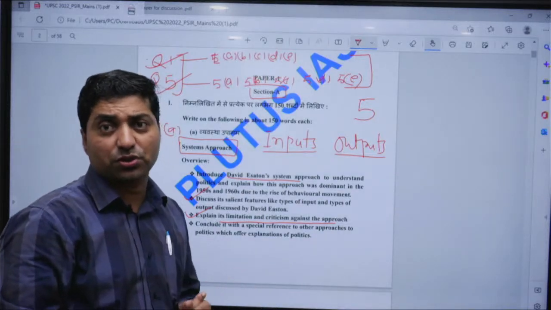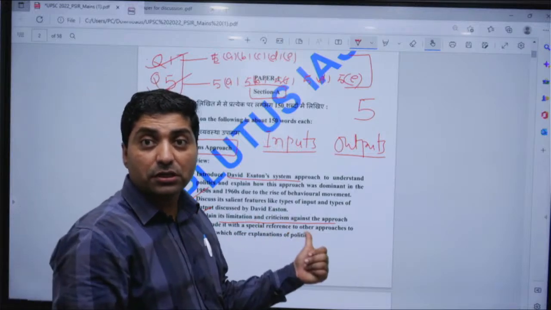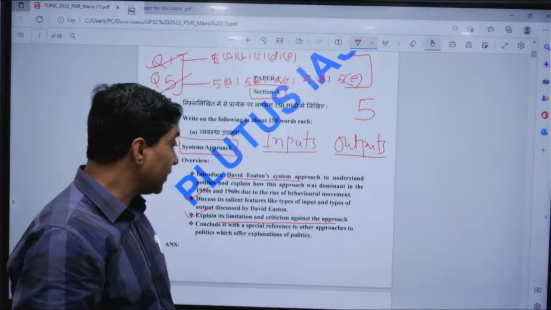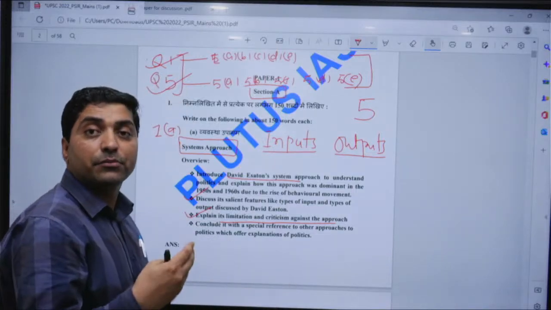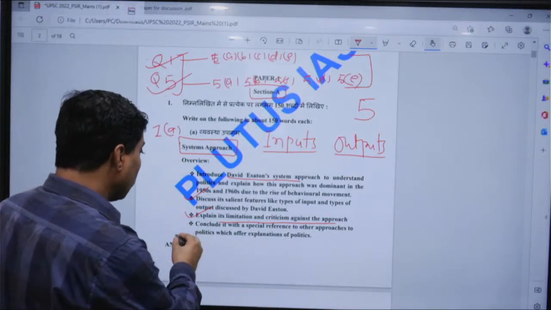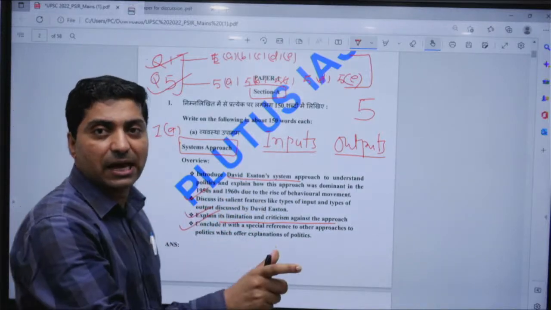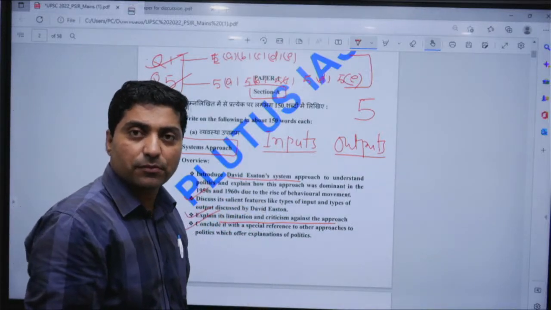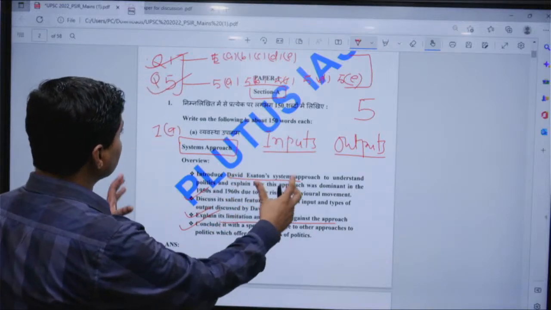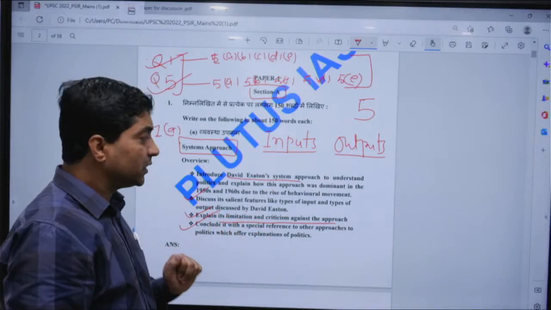For example, Rajani Kothari, in his book Politics in India, used the system approach, though later on he abandoned that approach. So conclude with an example like Rajani Kothari's Politics in India. That should be the approach to tackle this question. 150 words is enough.